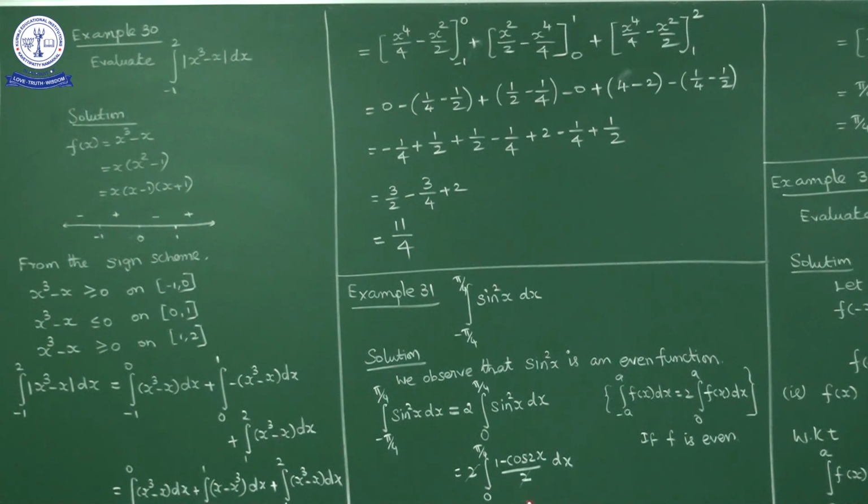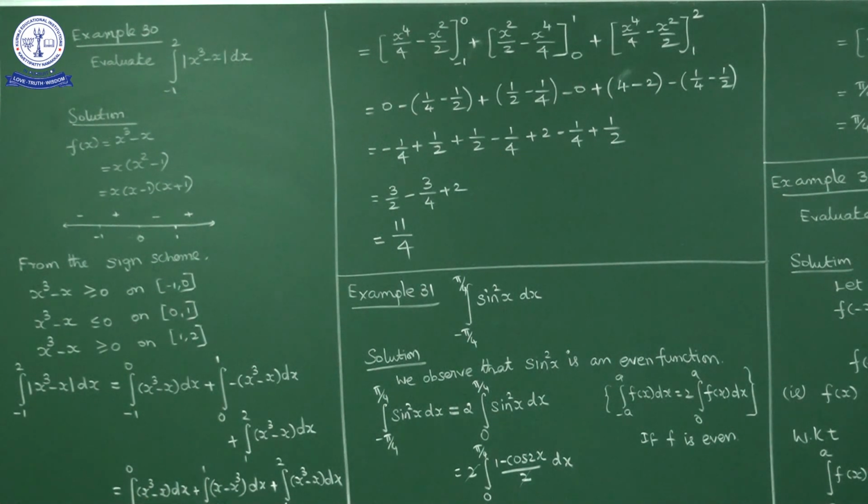Now here, what is the function? Sin square x. Square function is even function only, no? So obviously sin square x is an even function. Now whenever you have minus a to a f of x dx, if f of x is even, what can we write? 2 times the integral 0 to a f of x dx. So this part, minus pi by 4 to pi by 4 sin square x dx, is equal to 2 times the integral 0 to pi by 4 sin square x dx.